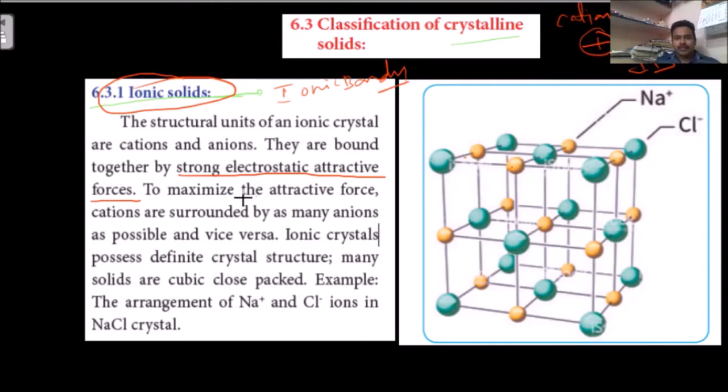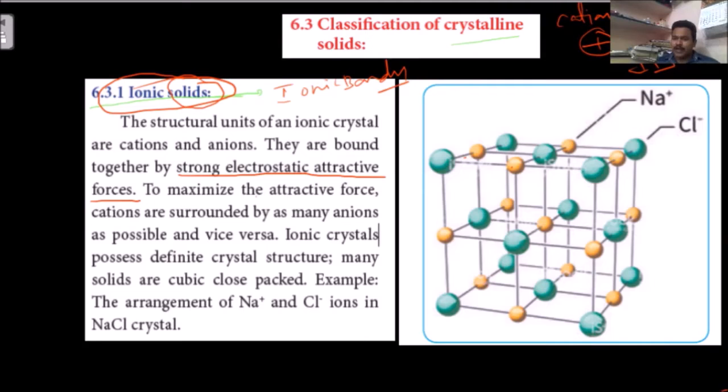Attraction is required for this ionic solid to exist. For the ionic bond, attractive forces are required. How are the attractive forces developed?